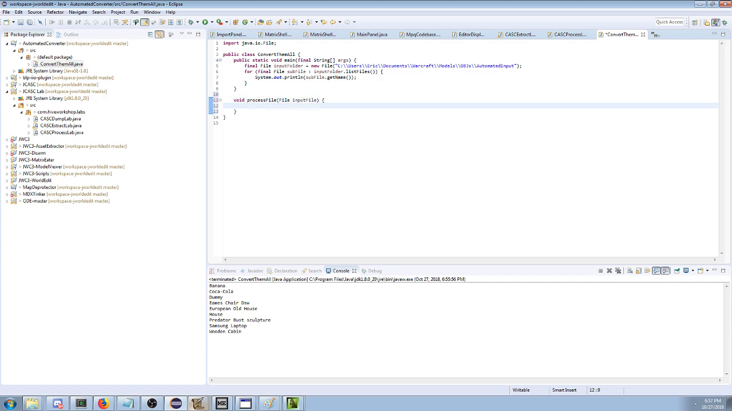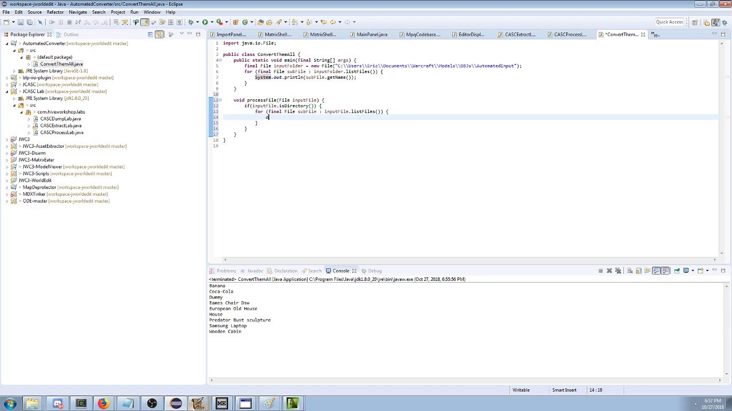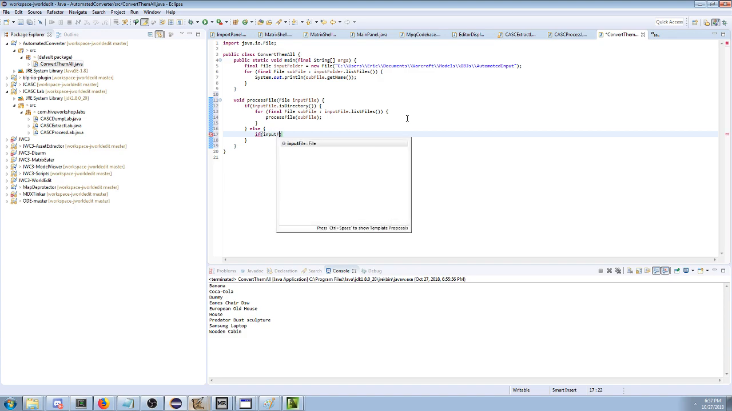So when we process a file, what we'll do is see if the file is a directory. Then we're gonna use this loop we made. We're gonna process all the files in that thing. So we're gonna keep going. We're gonna process the things inside of it, right? Just all the subfiles will get processed. Otherwise, if it's not, then we're gonna check the extension. If input file dot get name ends with .obj.